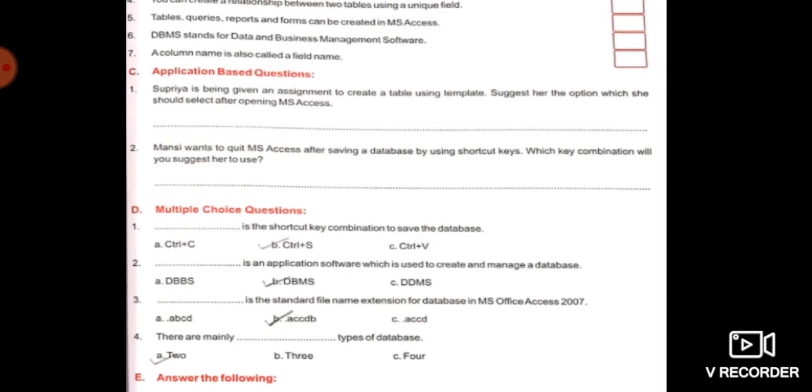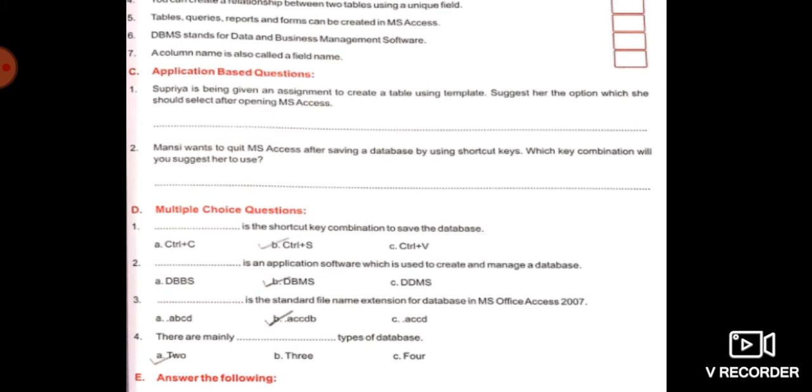Now MCQs, it's already marked. The answers I have marked here, you all can see. The shortcut key to save the database is Control plus S, and the application software which is used to create and manage the database is DBMS.